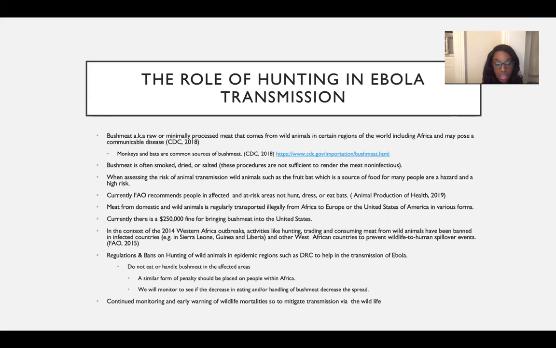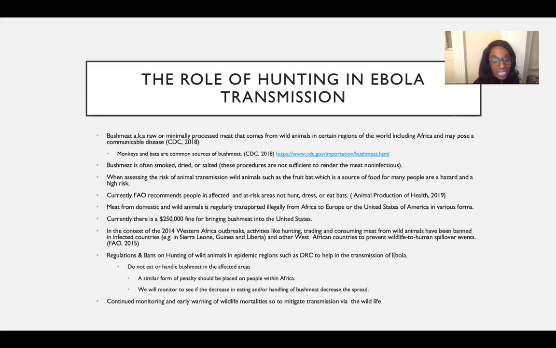But the thing is, regulations can be put in place, but we're still seeing illegal movement of bushmeat, of wild animals. So I feel like we need to start hammering down on this and really start to put more regulations and bans on hunting these wild animals in these countries to decrease the transmission of Ebola.